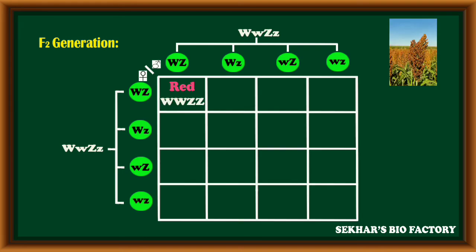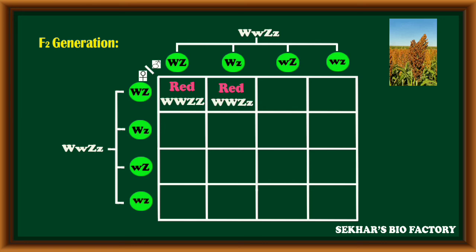In this F2 generation, the first combination is red because it has the genotype capital W capital W, capital Z capital Z. Both genes are in the homozygous dominant condition. Gene W inhibits the expression of gene Z, so only red color grains are formed.